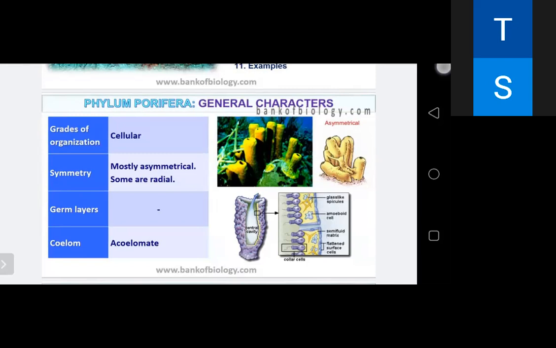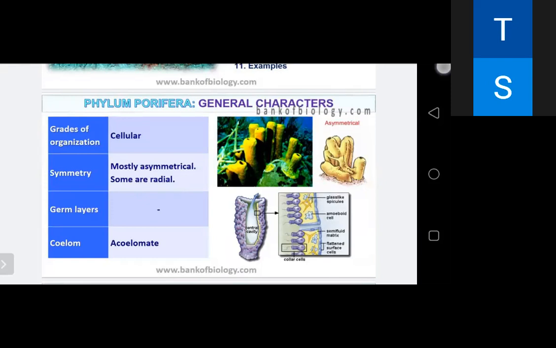And these come under the category of non-chordata. They are the primitive multicellular animals, most commonly called sponges. Their habitat is mostly marine. Some are freshwater, like Spongilla. The study of poriferans is called parazoology. The shape and size of these sponges ranges from 1 centimeter to 1 meter. They are mostly irregular in shape.